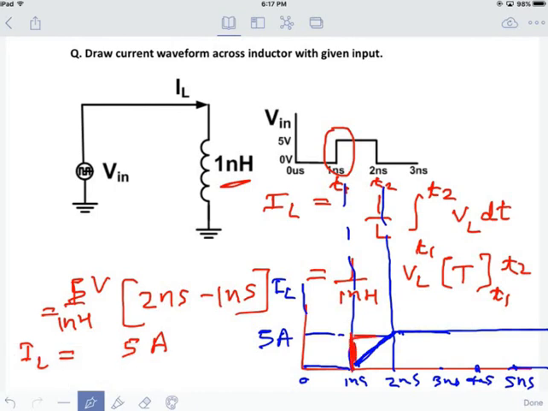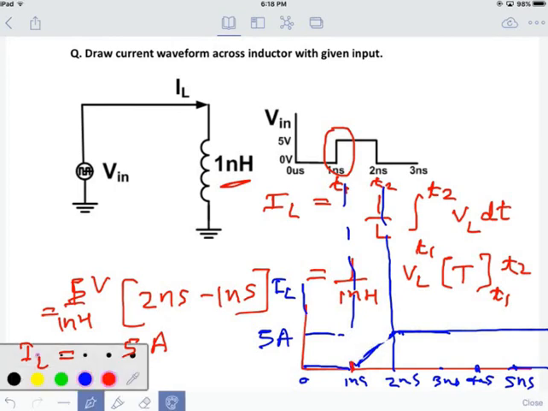It is not like that. Okay, so this is the wrong thing. Current will change like this only, 0 to 5, and will remain 5 until it gets some discharging path.